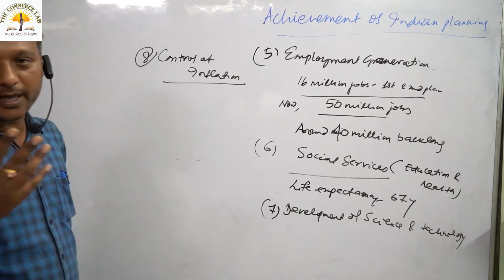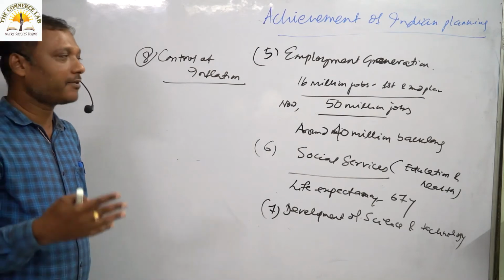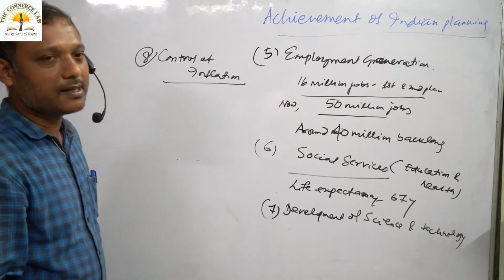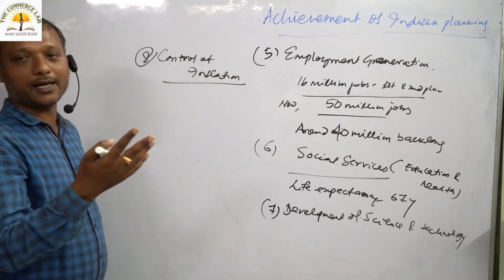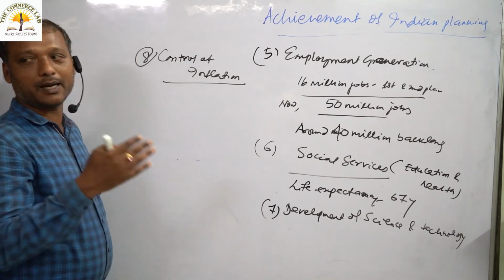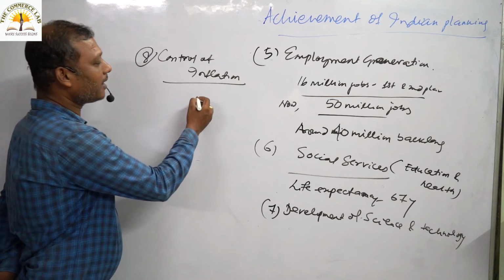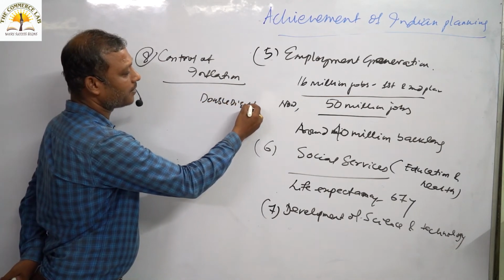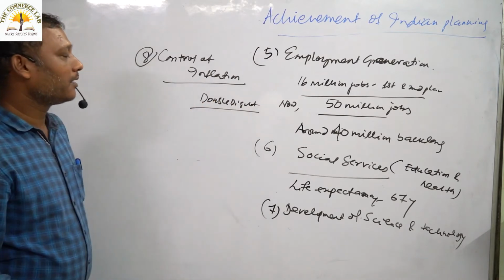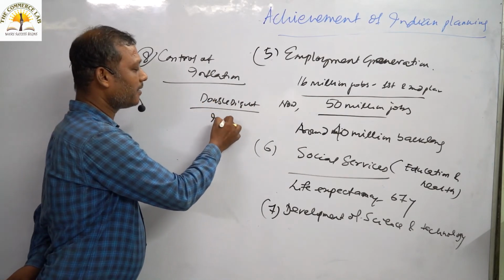Your RBI is putting out strict monetary policy. After the efforts made by the central government and the central bank, still we are unable to control the double-digit inflation rate, for example.